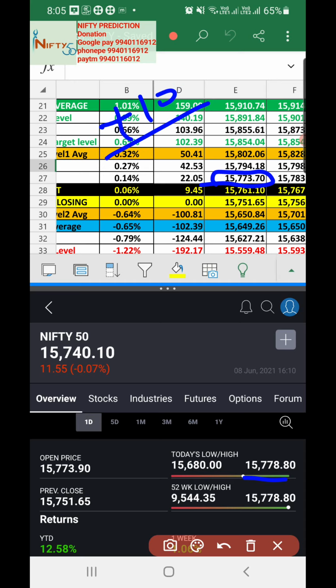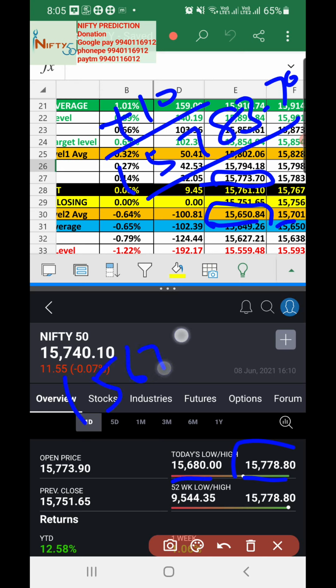So 15,783.70. So it matched the stop loss level. So there is no new positive side target. But the downside, which is broken, is 15,700. So that is the first target. It has opened, it broke the stop loss. So it has opened up a new target, but it is not fulfilled. Even yesterday's target, which is 15,670, is also not fulfilled because 10 points are pending.